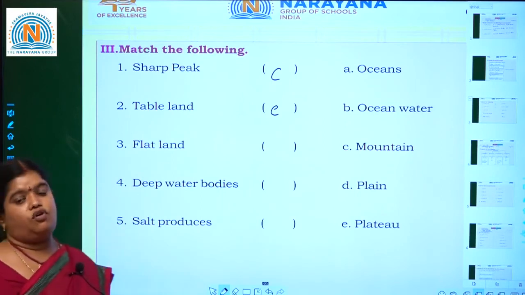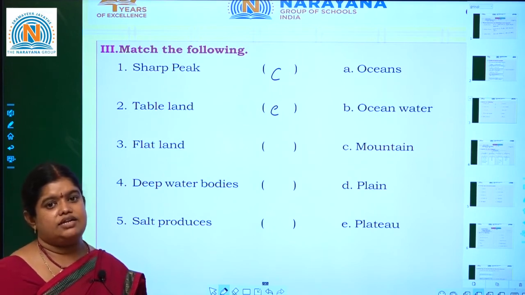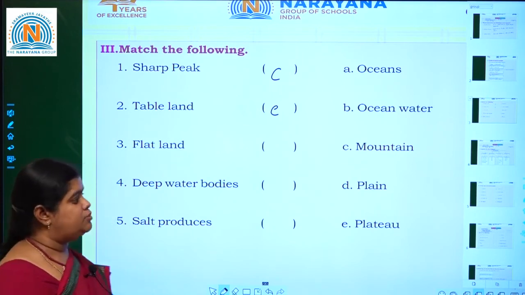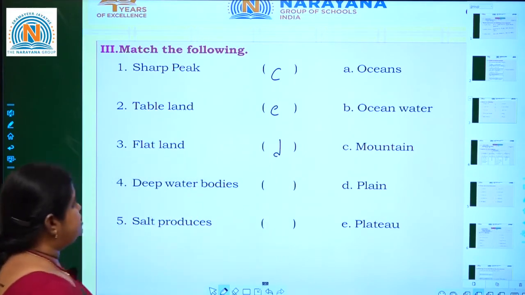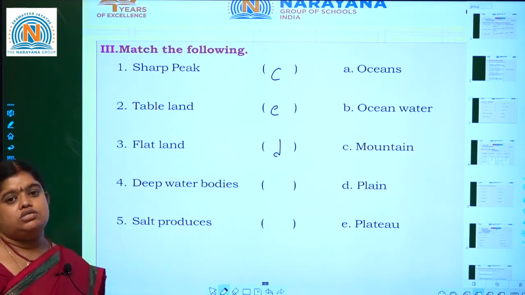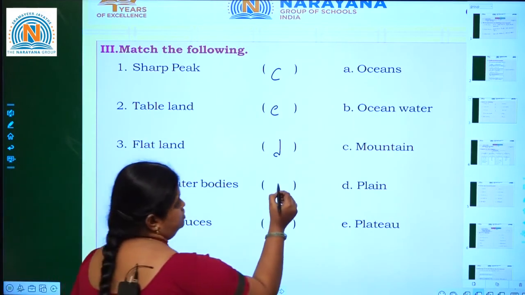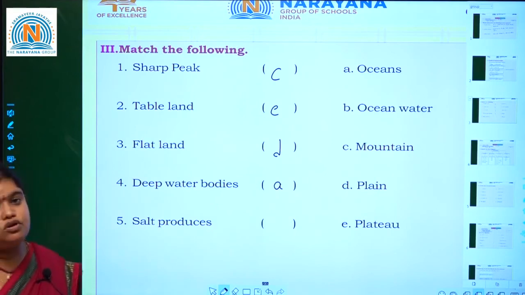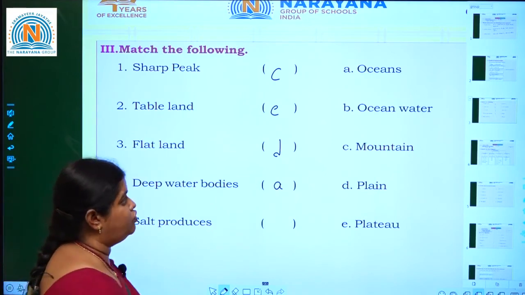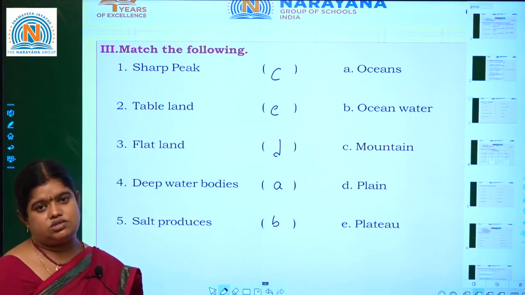Next, flat land. Now all of us are standing on flat land. That is called a plain. So what is the answer? D is the answer. Next, deep water bodies. Deep water bodies are called oceans. The salt producers, where we can produce salt, is ocean water. From oceans only we can get the salt.